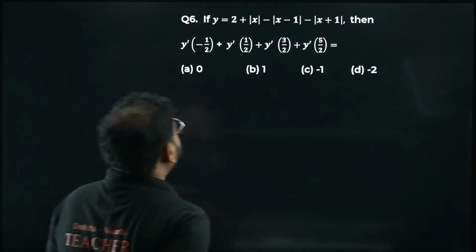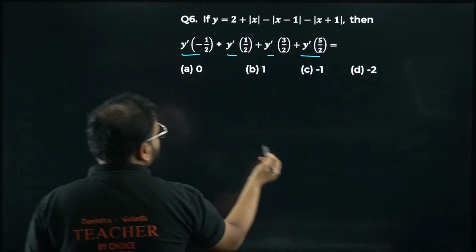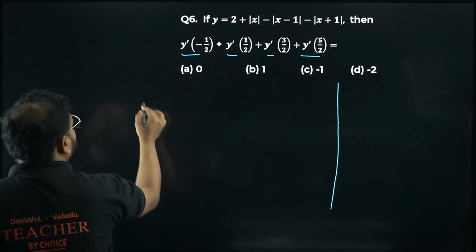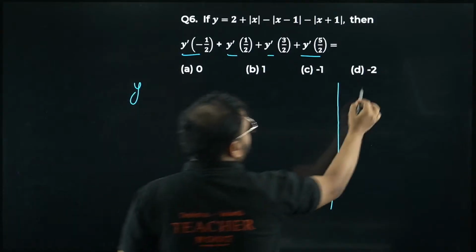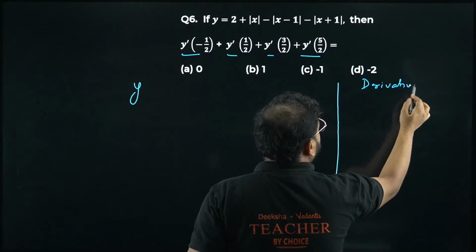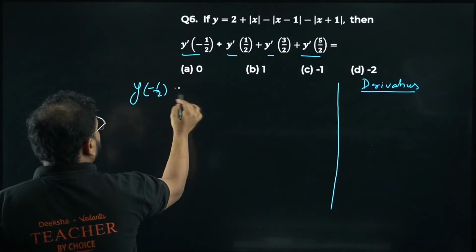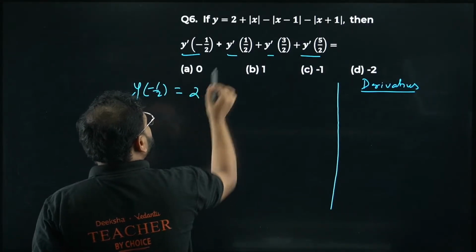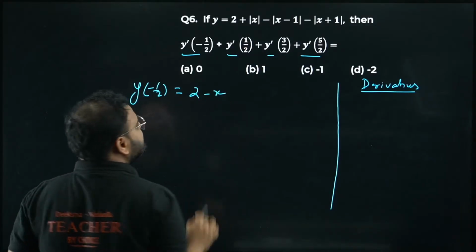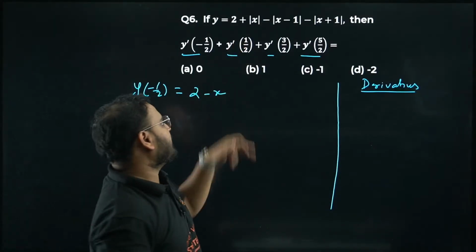Let's solve question number 6. Please check. I'm looking for the derivative at this point. I'll find the function value at this point first, and the derivative on this side. First the function value at minus 1 by 2. The 2 will be like this. It will be negative, so the mod will open with a minus sign, so minus x.